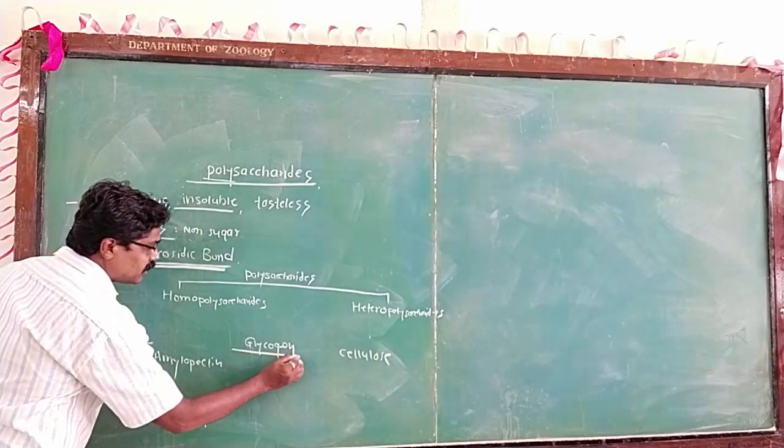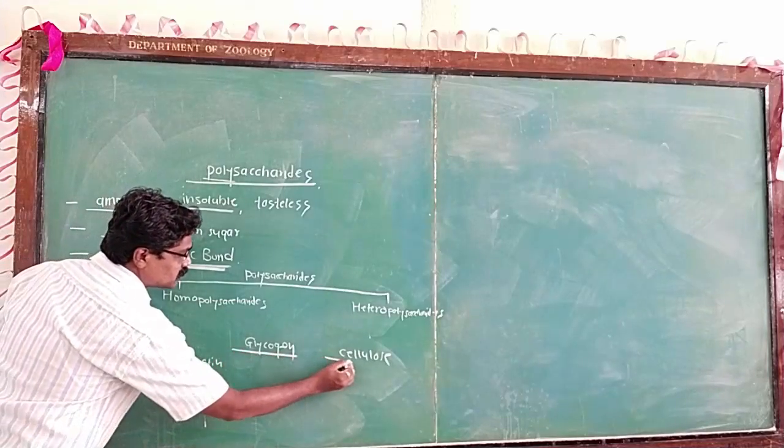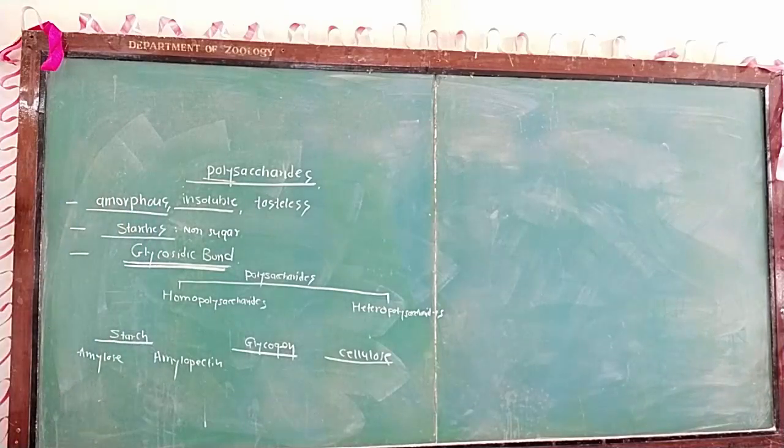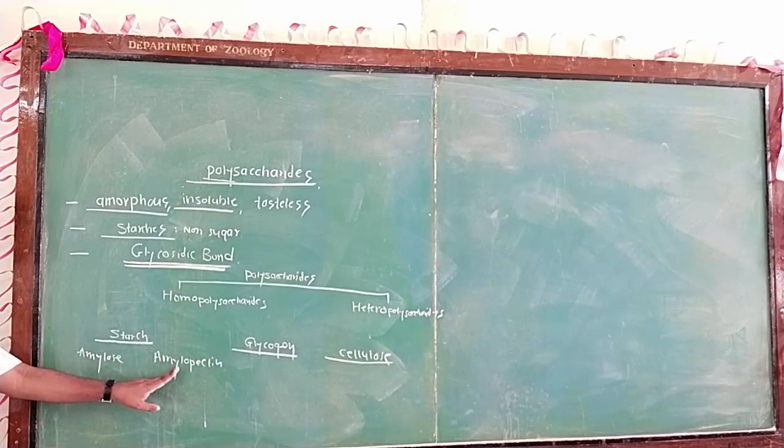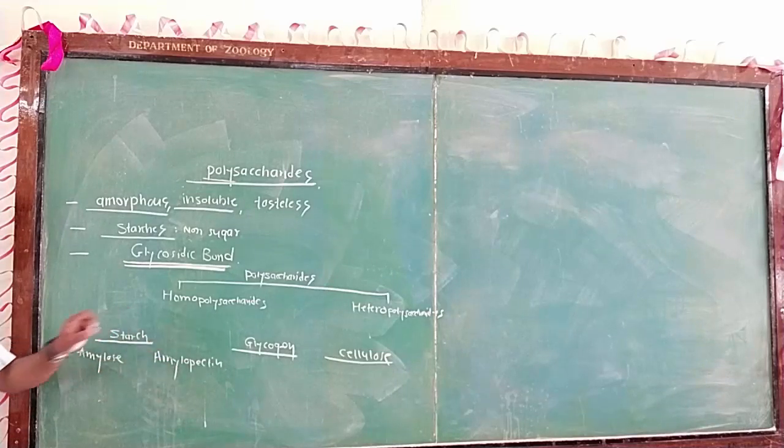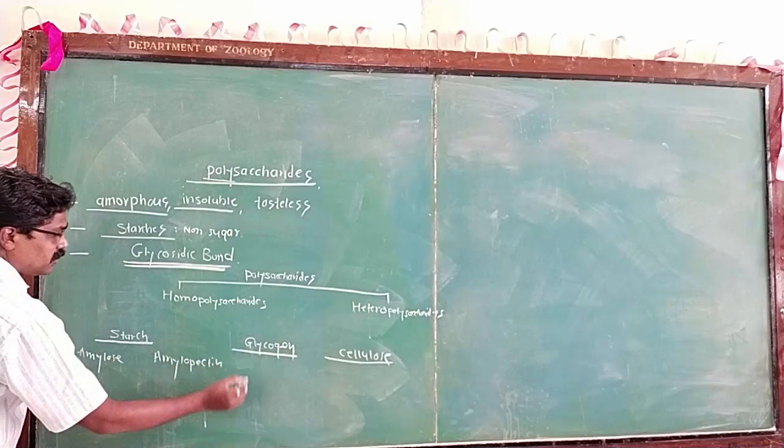There are three examples of the polysaccharide: the first is starch, the second is glycogen, and the third is cellulose. Starch, as we know, is present in plants, and it is of two types of origin: one is amylose and the other is amylopectin. The second important example is glycogen.